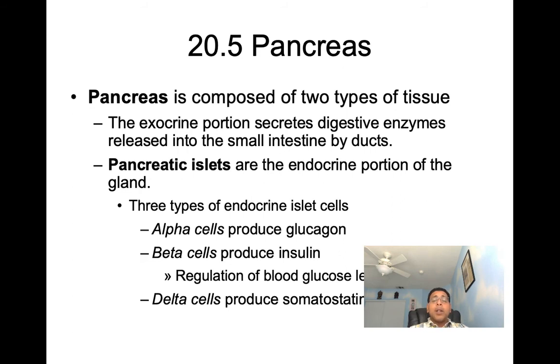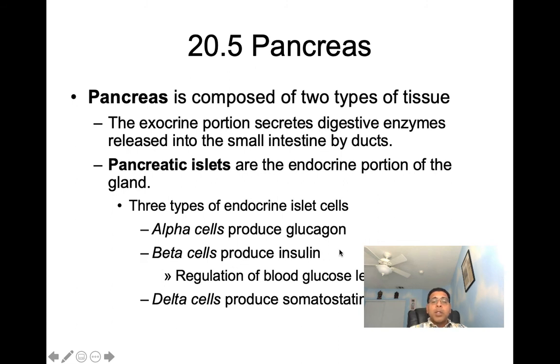Now, the endocrine component is made up of pancreatic islets. So the pancreatic islets are the endocrine portion of the gland. There are three types of cells in the endocrine islets. The first type are our alpha cells, and our alpha cells are going to produce glucagon. The second type are our beta cells.